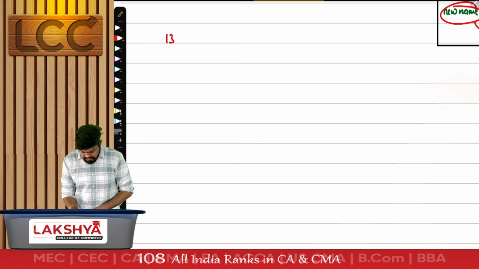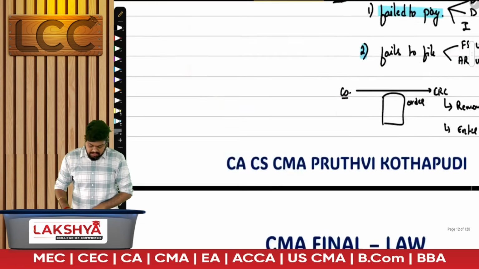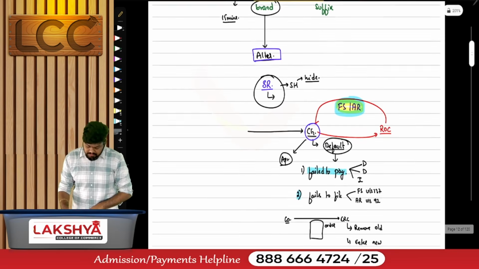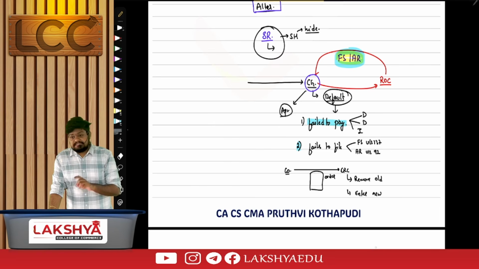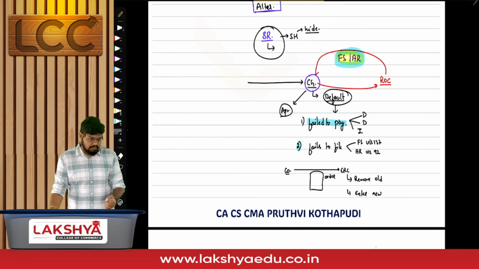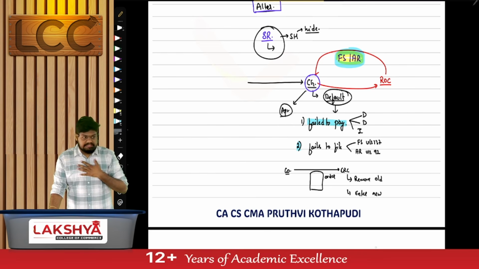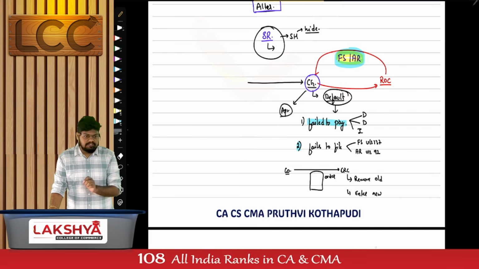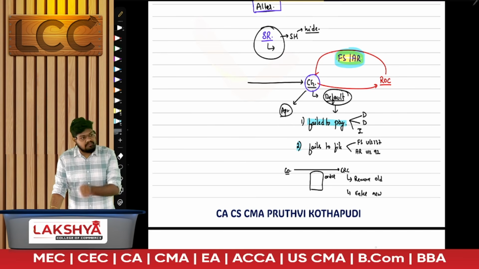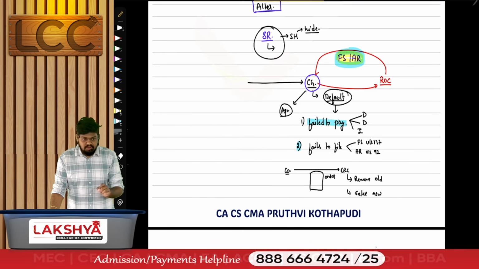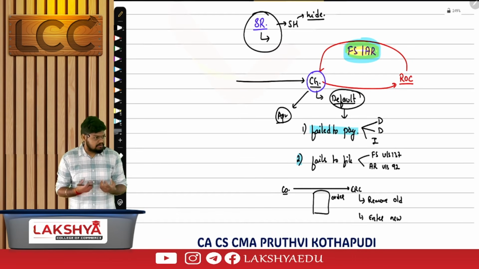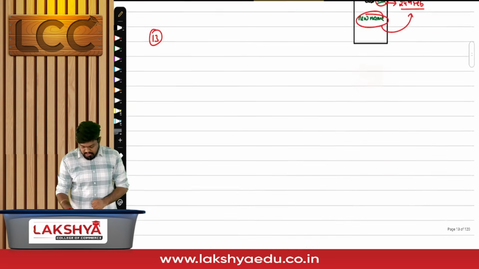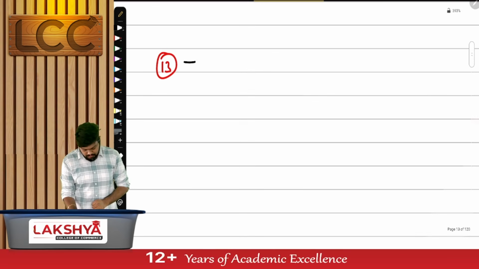We are not going to complete section 13. Let this topic of alteration of name clause sink in. Alteration of registered office clause and alteration of object clause are similar to this, but with slight modifications. I want your brains to completely sink in and accept this entire concept of name clause. Once it is fully comfortable, then I can make modifications for the registered office clause. Slight modifications will be there, but similar process, similar structure. I want you guys to accept this information completely first. We'll put it on hold right now.